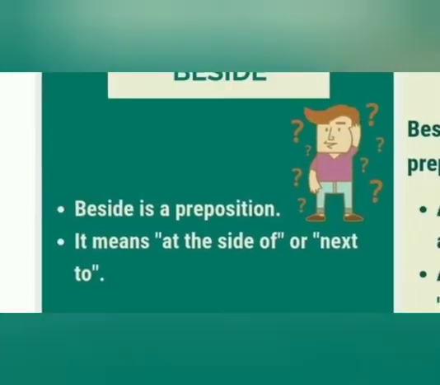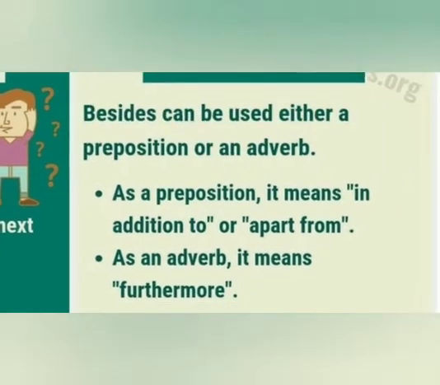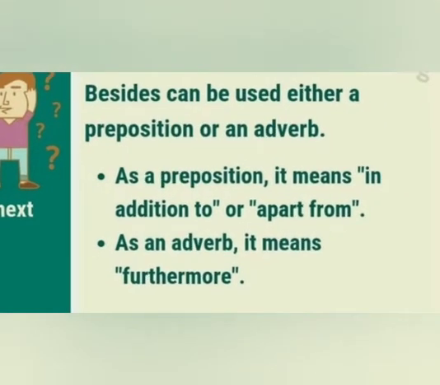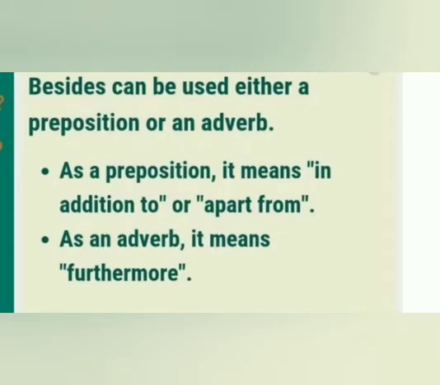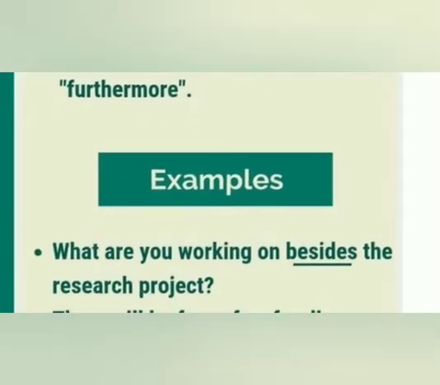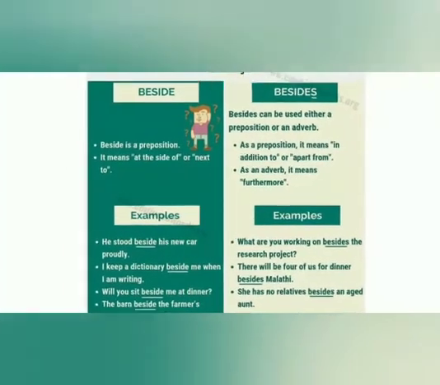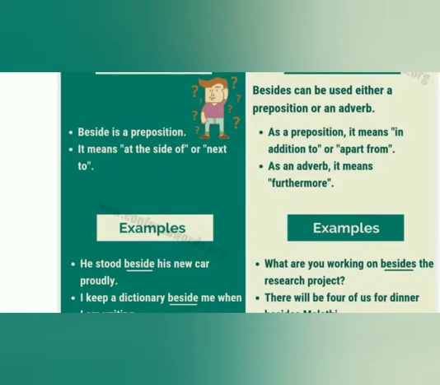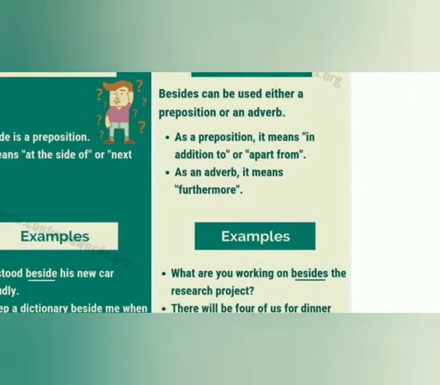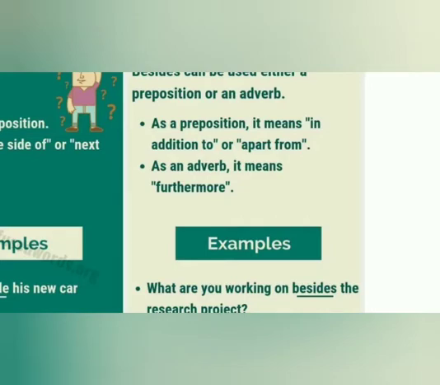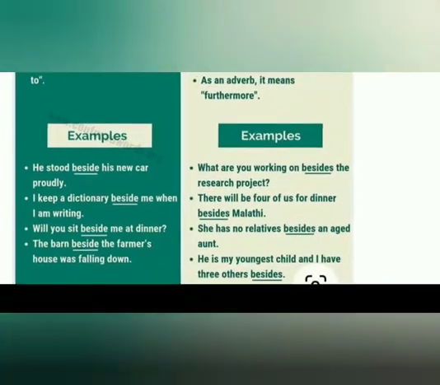Next, what is besides? Besides can be used either as a preposition or an adverb. As a preposition, it means in addition to or apart from. As an adverb, it means furthermore. Example: what are you working on besides the research project? Where to use beside and besides? I hope you have understood. Beside is a preposition. Beside means at the side of or next to. Besides means apart from or in addition to or furthermore. Here are a few examples. I hope it is clear.